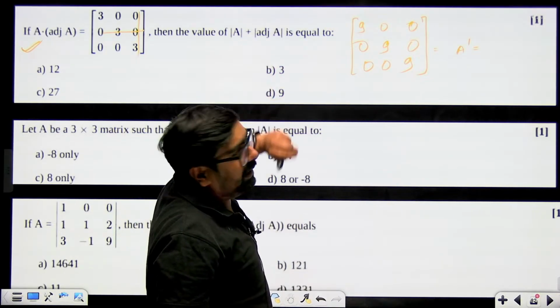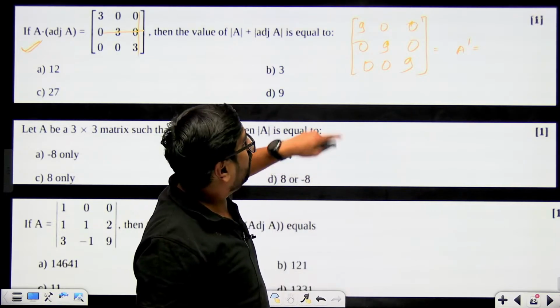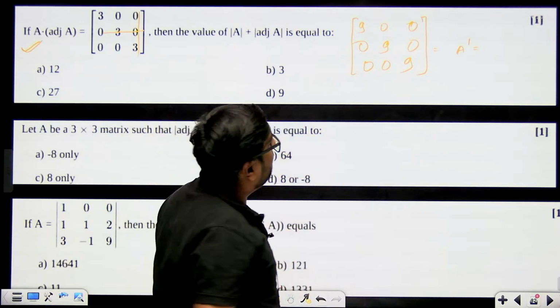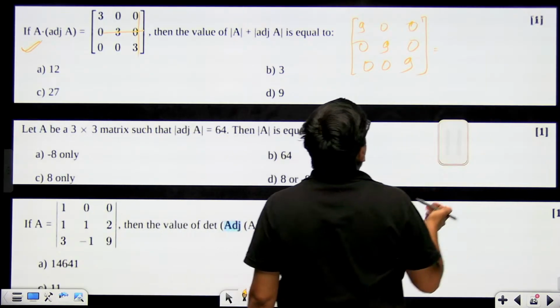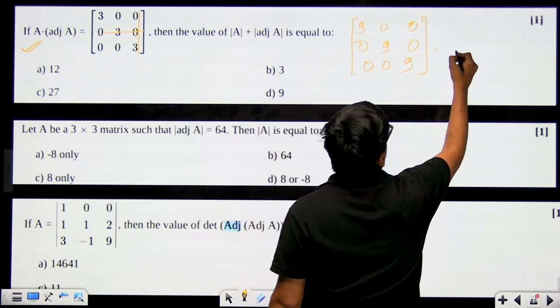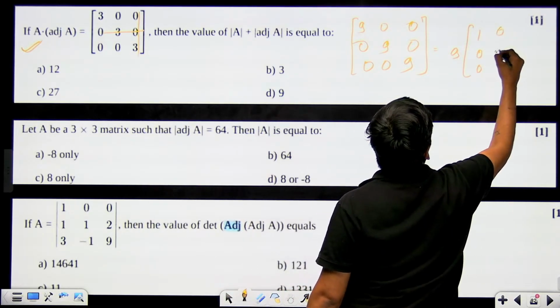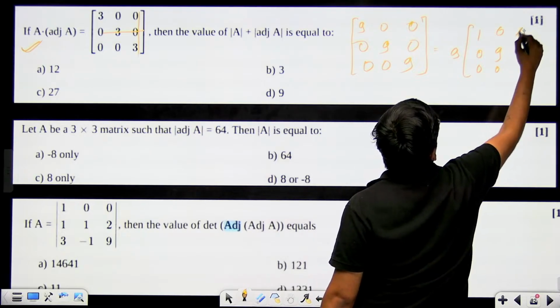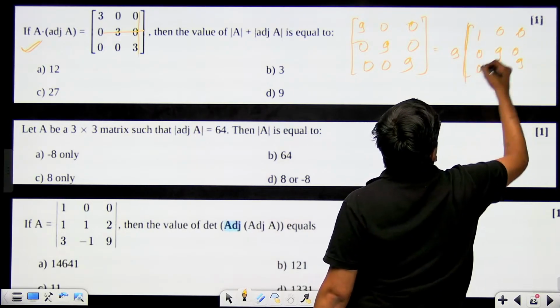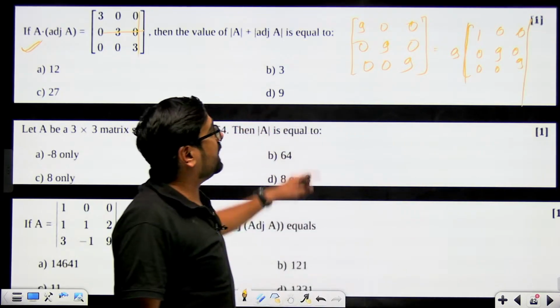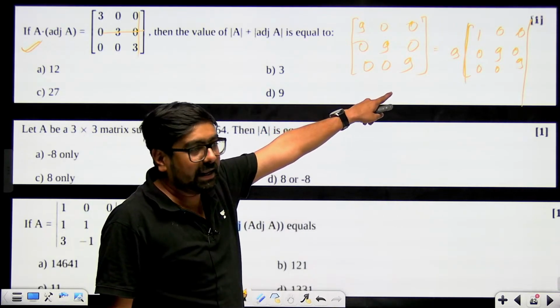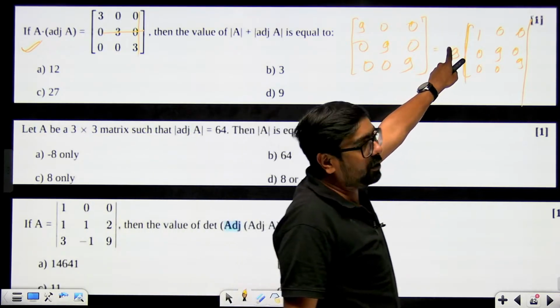Now what will be the determinant of the adjoint? If you take 9 common from any one row, suppose I take 9 common from this row, so what will this become? 1 0 0, 0 9 0 and 0 0 9. Determinant I want to take, so I can simply take the determinant like this by taking 9 common.